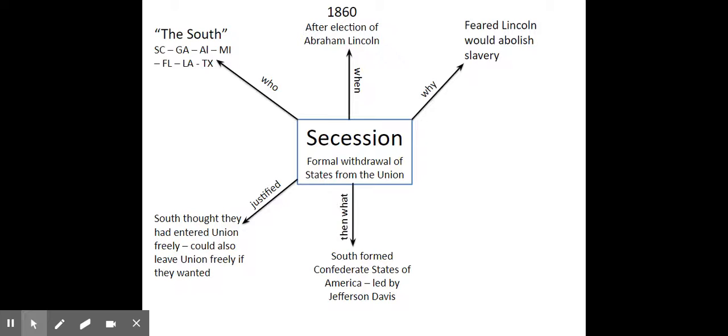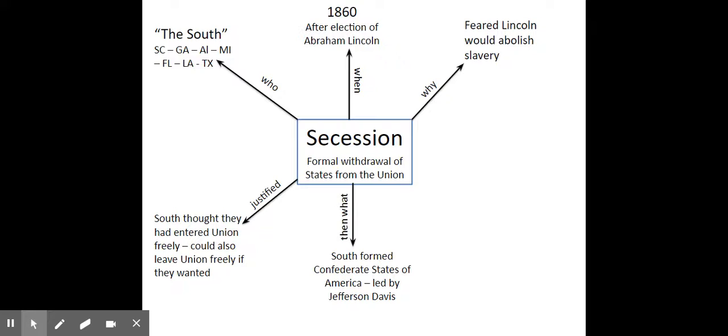Now, they are going to begin to seize Union forts in the South because they see that as their territory. One of those forts is Fort Sumter, which is off the coast of South Carolina. The Confederacy begins to bombard the fort at Fort Sumter. Lincoln has several options. He's very careful with what he chooses. He could have fought back, but that would have made him appear the aggressor, and he doesn't want to do that. So he votes to resupply the fort.